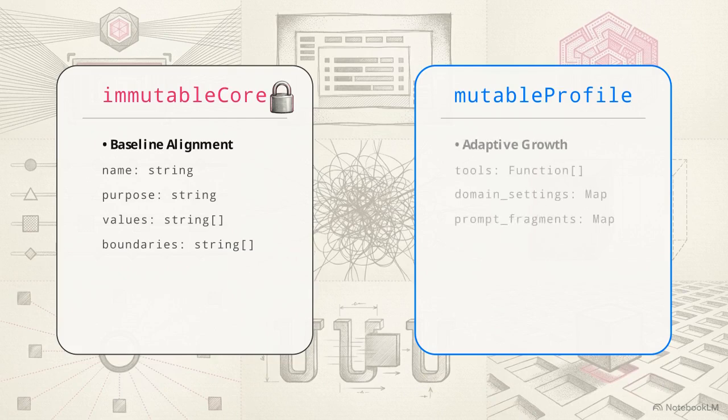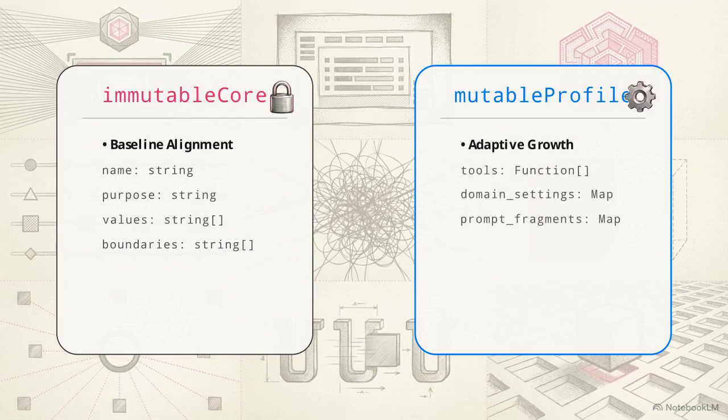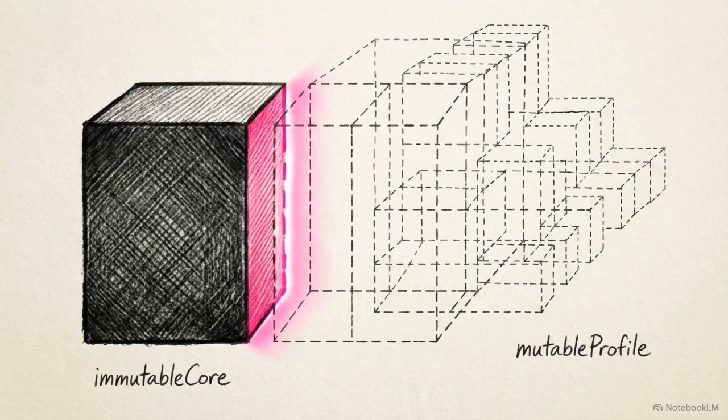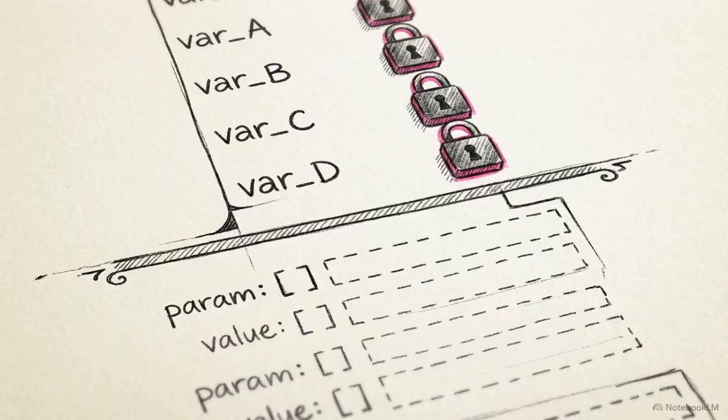This contains the agent's assigned tools, domain settings, and process fragments. These elements are permitted to adapt and iterate as the agent operates. By enforcing this physical separation in the code, the system guarantees the agent's baseline alignment remains intact, while still allowing its capabilities to grow in new environments. Long-term identity survives by strictly bounding which variables are allowed to change.